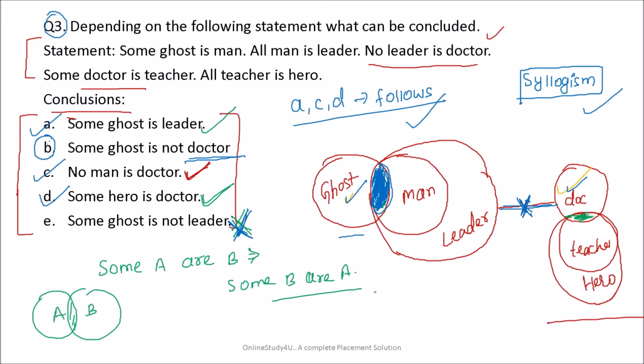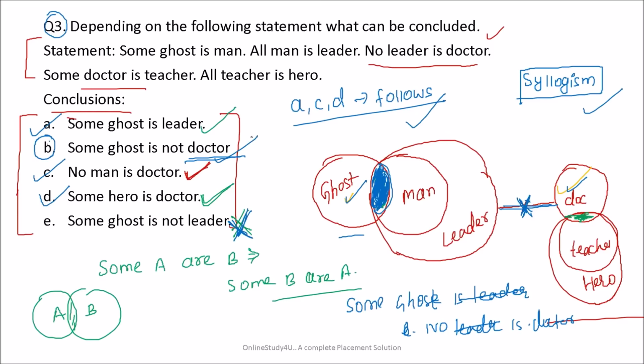See friends, how can you write that? Some ghost is leader, and no leader is doctor, right? So friends, what I can do from here, I can write like this. Some ghost is not doctor. So some ghost which is leader will not be doctor.